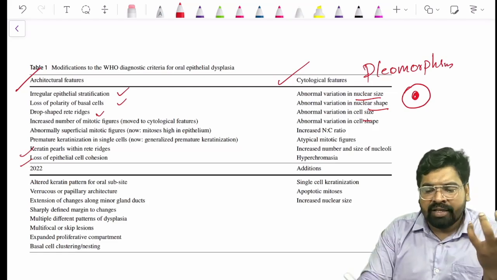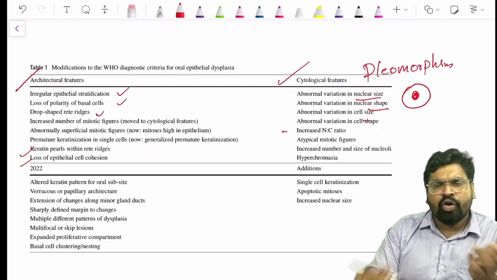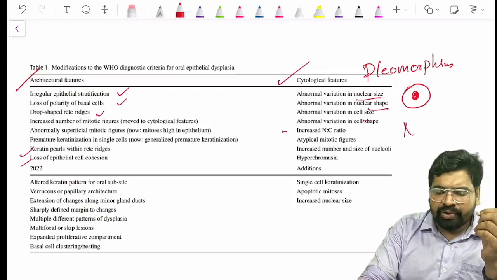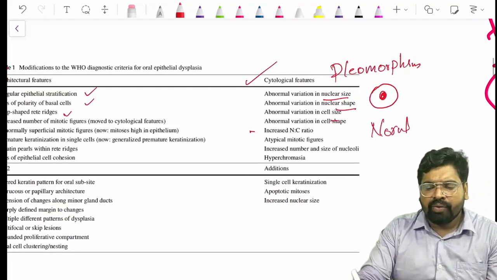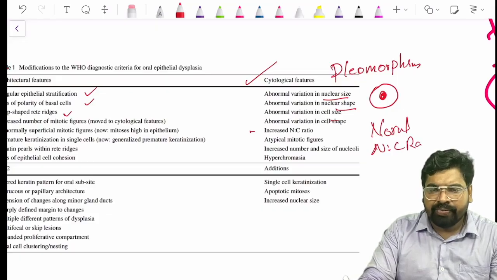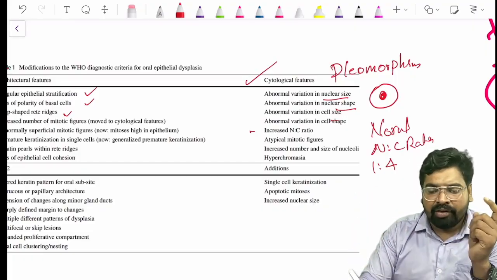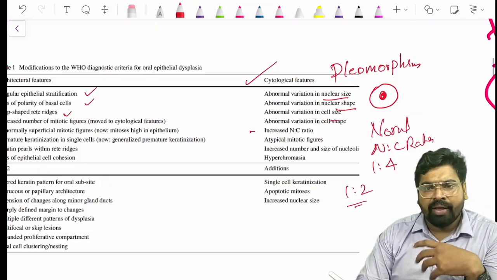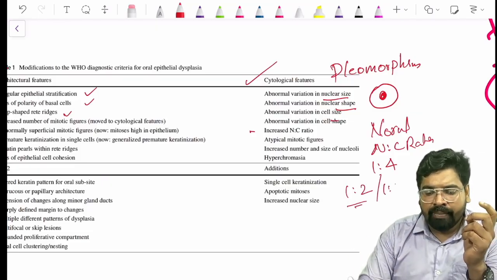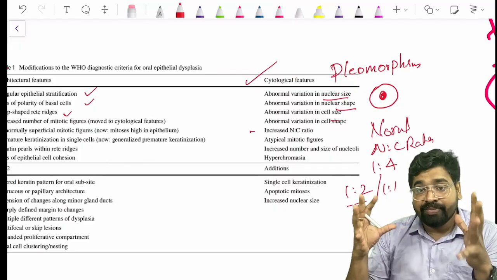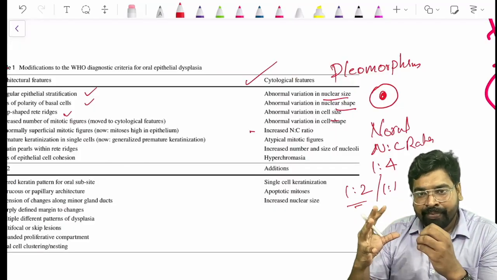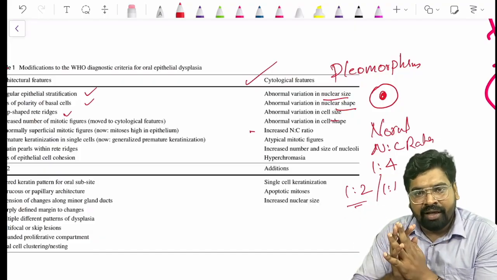The cell will change, the NC ratio will change. Normal nucleus to cytoplasmic ratio: what is the normal nucleus to cytoplasmic ratio? It is 1:4. It means 1 part of nucleus and 4 parts of cytoplasm. It will become 1:2, or 1:1, meaning the nucleus is as big as the cytoplasm. They are equal. That is the NC ratio.